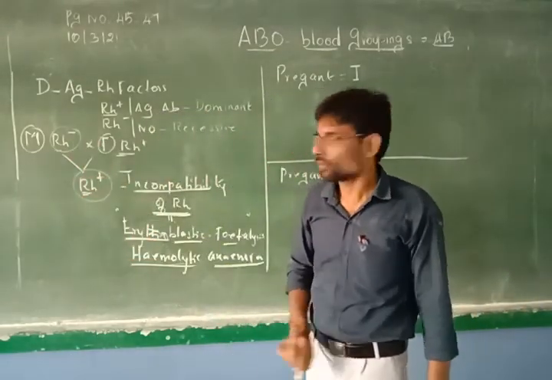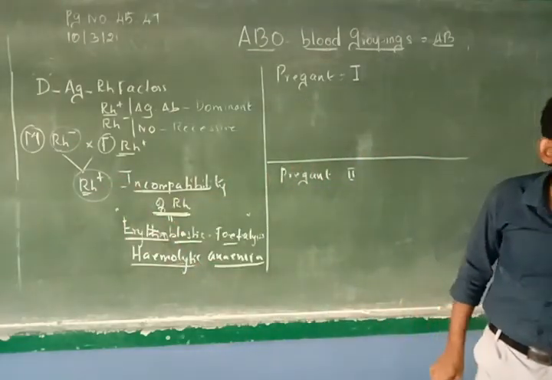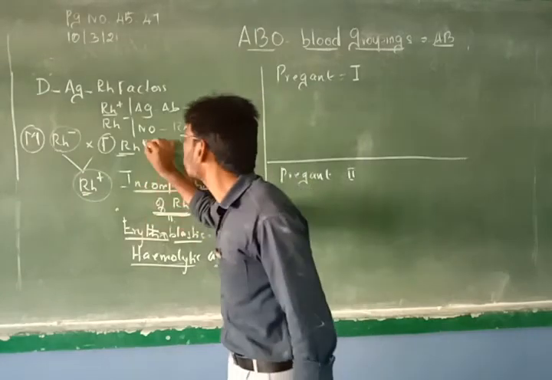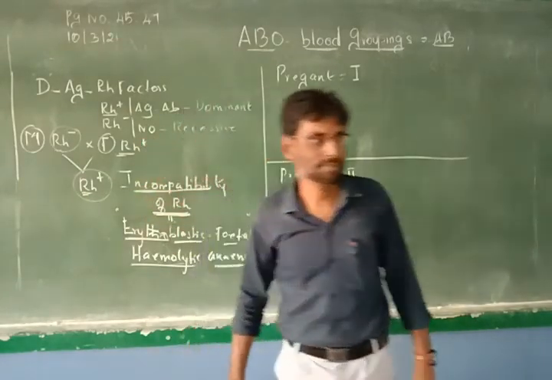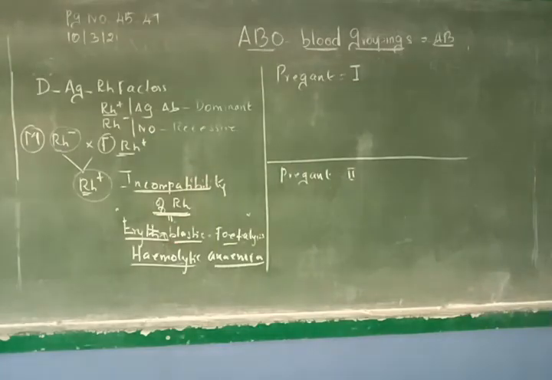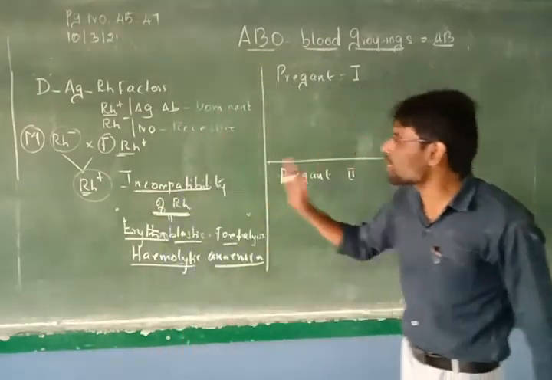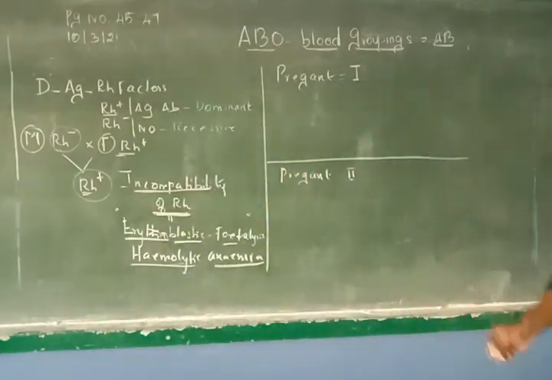Mother is negative. The fetus forming is positive. Why? The mother has married a man who is Rh positive. That is why negative is a very rare case. Maximum will be positive only. That is why positive. Understand? Right. So this is the situation where the mother is negative.